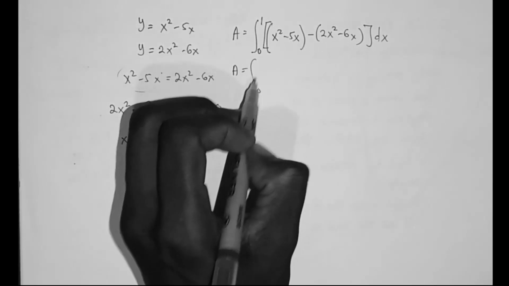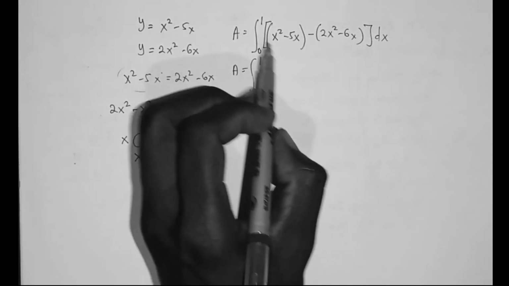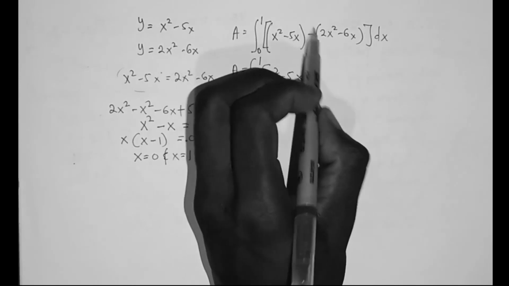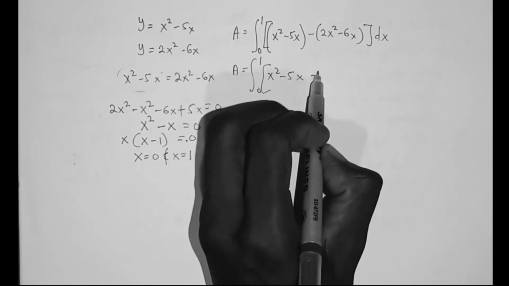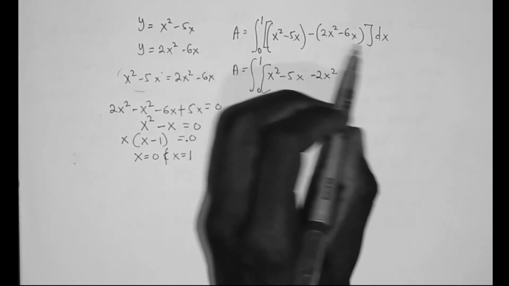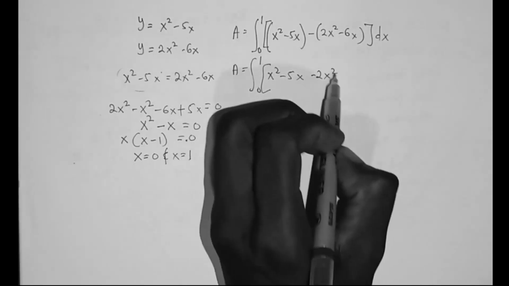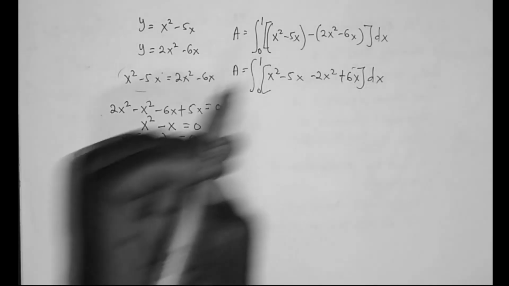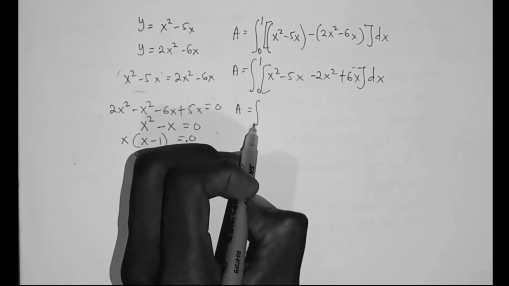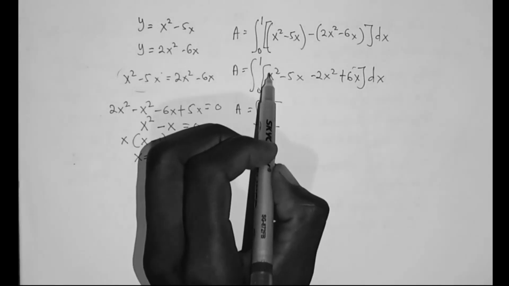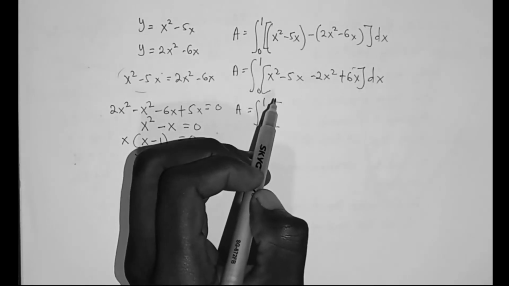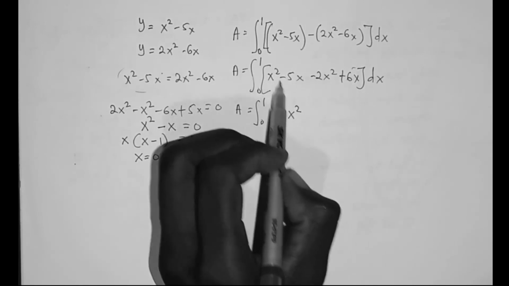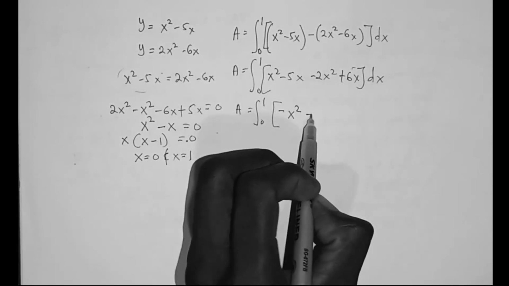This is equal to the integral from 0 to 1 of x squared minus 5x, then minus 1 times 2x squared becomes minus 2x squared, minus 1 times minus 6x becomes plus 6x, dx. So the area equals the integral from 0 to 1 of x squared minus 2x squared equals minus x squared, then minus 5x plus 6x becomes plus x, dx.